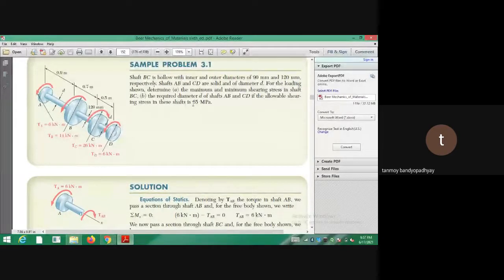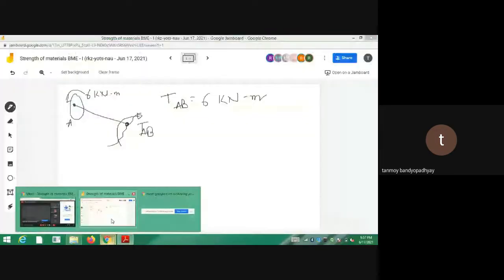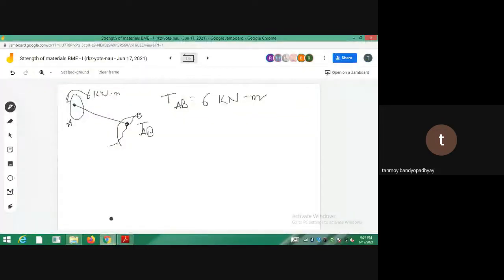So allowable shear stress is given to be 65 megapascal. তাহলে 65 megapascal হচ্ছে তোমার allowable stress, so that is tau max. So that is the tau max or tau allowable, whatever you say. So maximum is the allowable value. ঠিক আছে, the shaft cannot bear more shear stress than this one. So এটা কত বললাম জানো, 65. So this is 65 megapascal. So just the reverse thing you have to do.